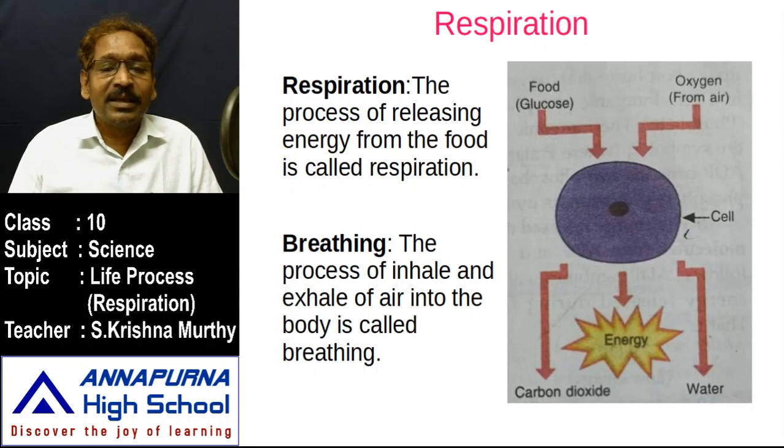Assimilation is meant for the conversion of glucose. Glucose is a simple molecule. Simple molecules such as glucose, fatty acids, and amino acids are turned into energy by splitting into small molecules, which is meant for catabolism. In catabolism, some amount of energy is released, as well as some waste materials from the cell. What are the waste materials released from the cell? Because we have carbon components, carbon dioxide is there and water is also there, and some energy is also released into the body.